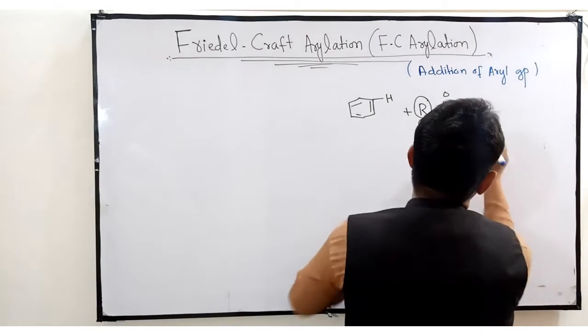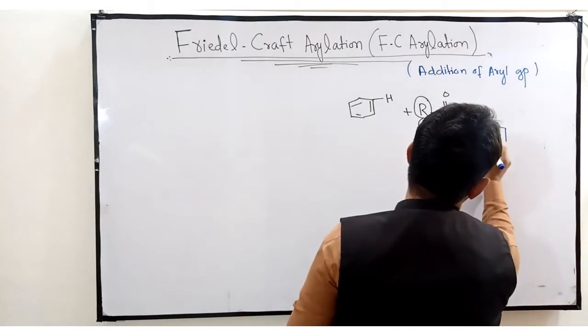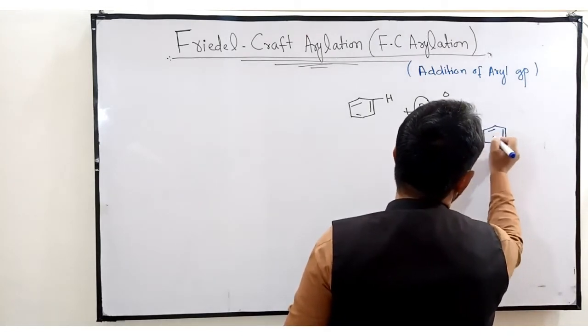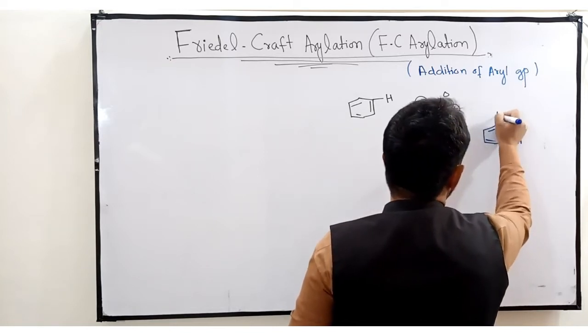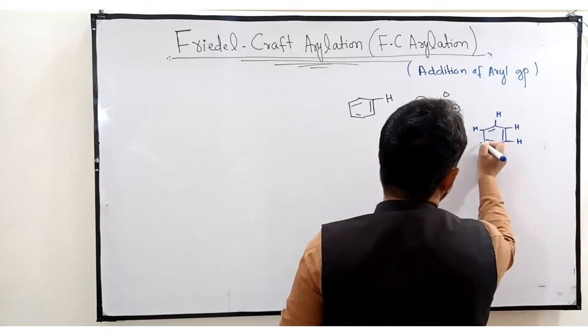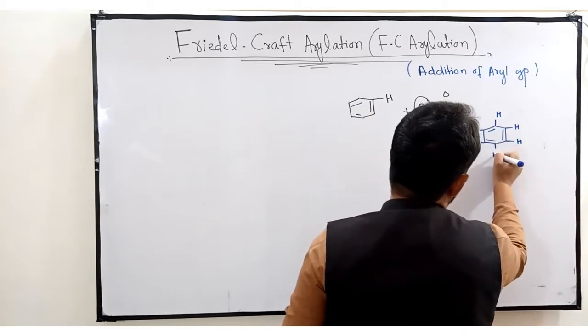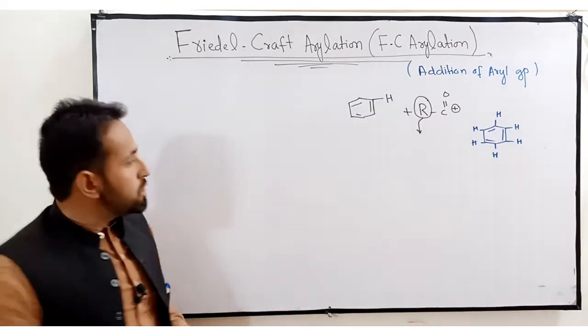Dear student, this is a benzene molecule. Here 6 hydrogen atoms are attached. We know C6H6 is the molecular formula of benzene.